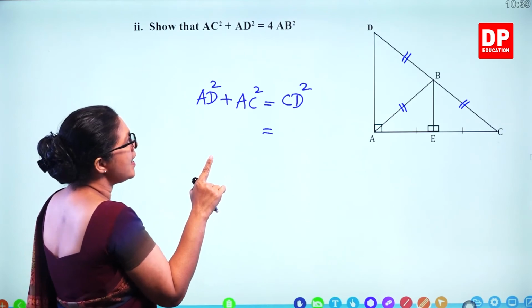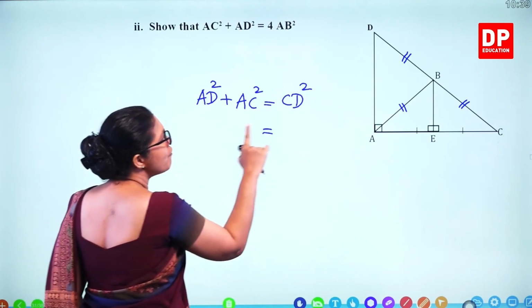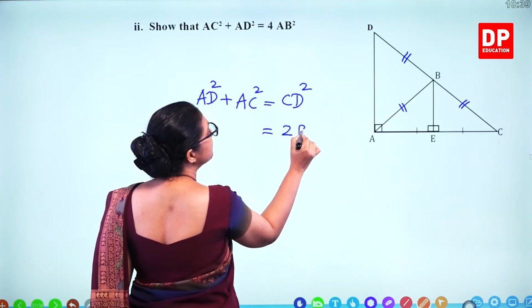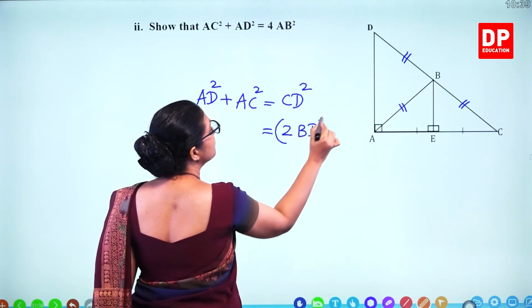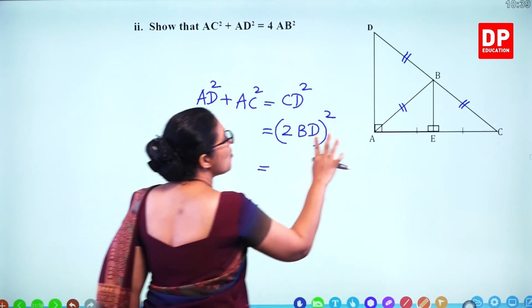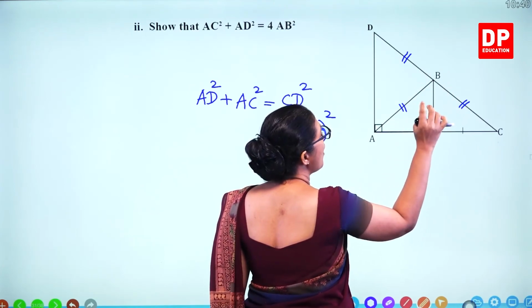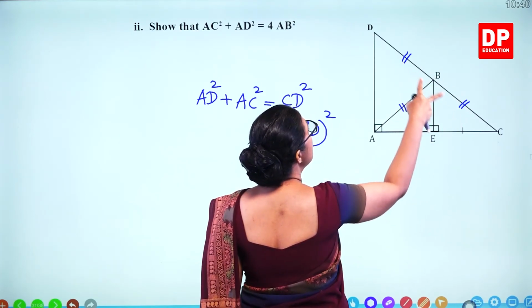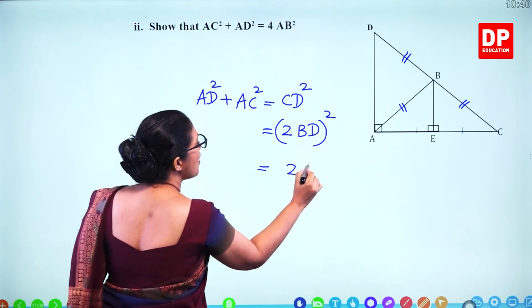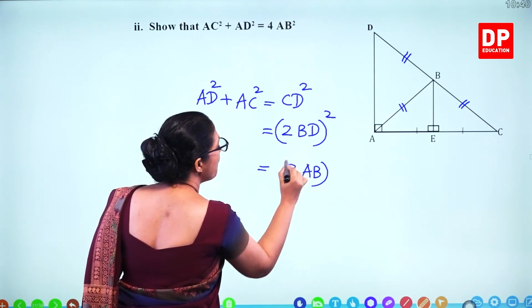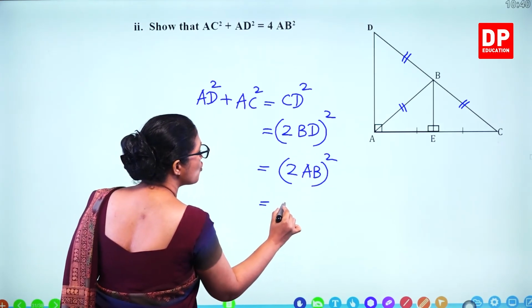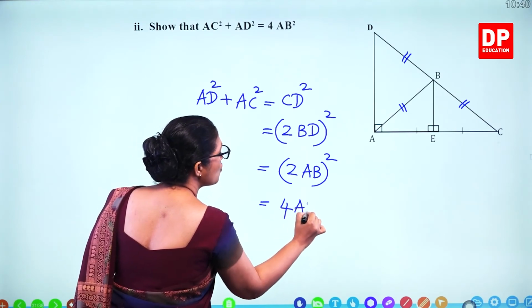CD you can write twice of BD. Because B is the midpoint, instead of BD you can write AB, twice of AB. Now square it, 2 times 2, 4 AB squared.